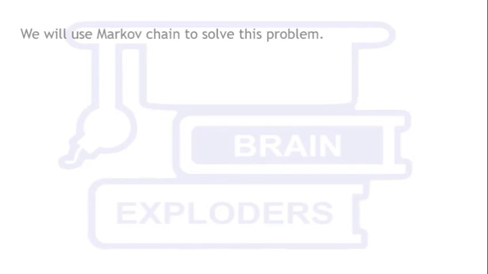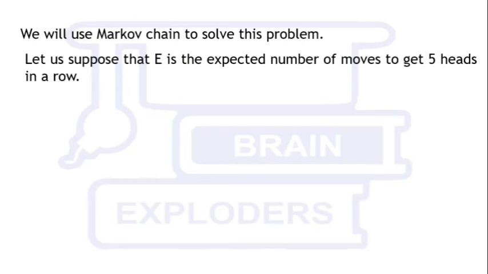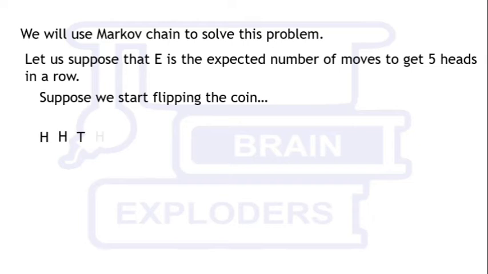We will use Markov chain to solve this problem. Let us suppose that E is the expected number of moves to get 5 heads in a row. Suppose we start flipping the coin. After a number of flips, the last one is a tail. In these so many flips, we did not get 5 heads in a row. Now what do you expect the next flip to be? Do you expect a head or do you expect a tail?